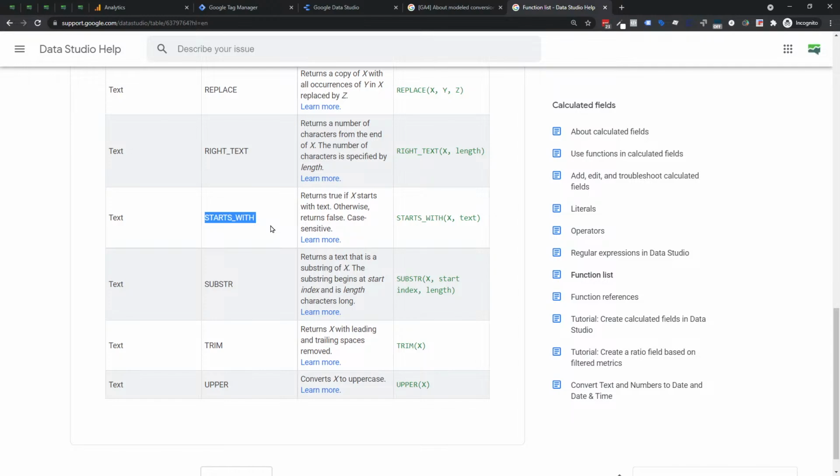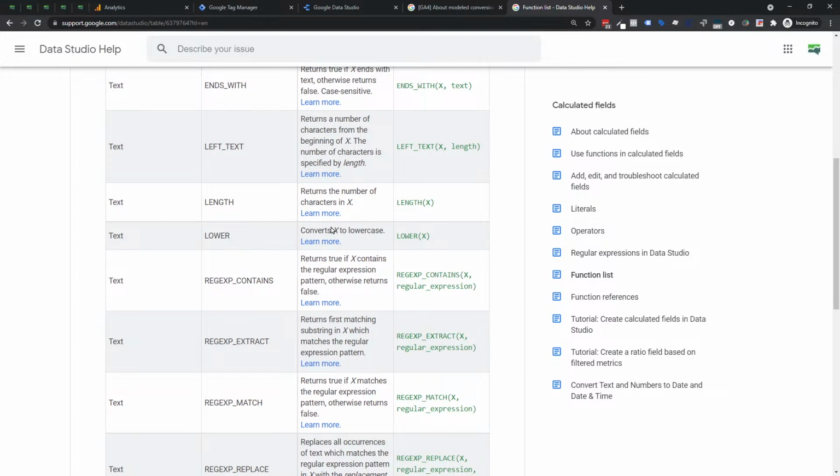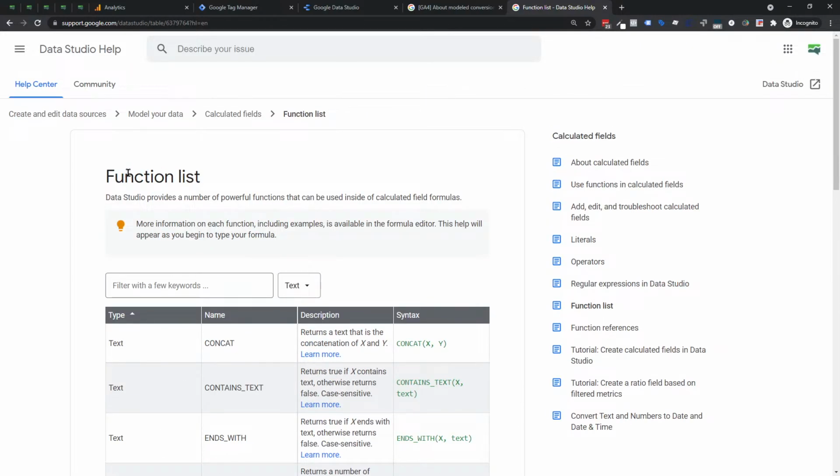So this kind of goes back to, when you're creating your functions in Data Studio, for those that are doing that, you can say if this dimension starts with this, then do that, right? That sort of stuff is how you can logically play with these. So it's a pretty cool feature that they have. They're expanding their functions. Think about this like in a spreadsheet, you have functions, right? The kind of formulas you type in the bar with a spreadsheet, same basic idea, but with Data Studio. And you can have these functions where Data Studio is doing some pretty cool stuff. So wanted you to be aware of that as well.